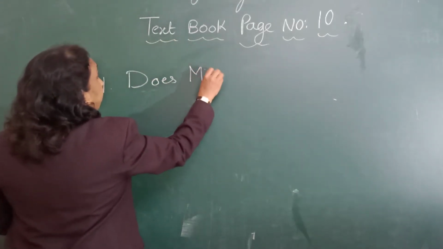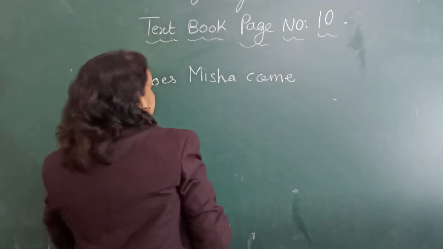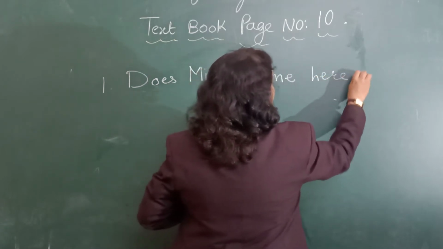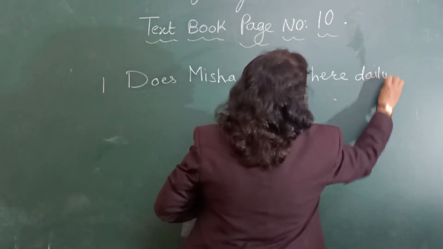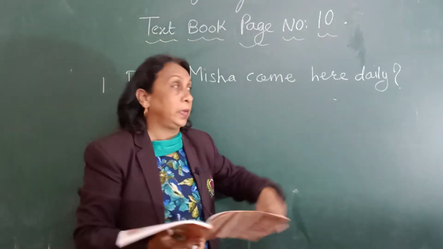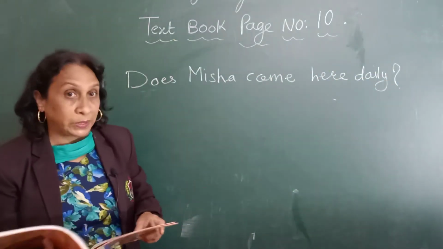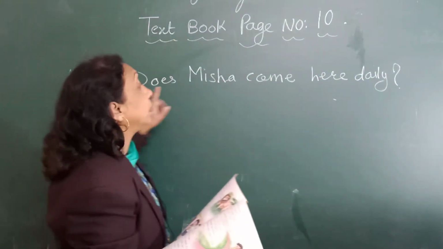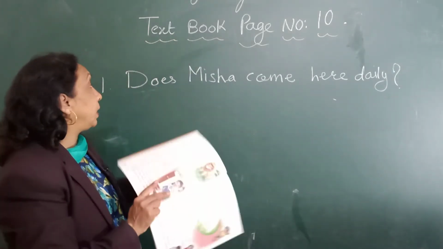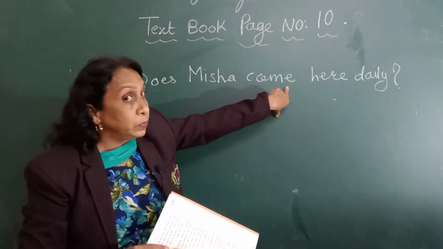Does Misha come here daily? And I have given a question mark. So what was the first sentence when it was not a question, the simple sentence? Misha comes here daily. Now when we made it a question, what did we write? Does Misha come here daily? We never use S. Comes we will not use.